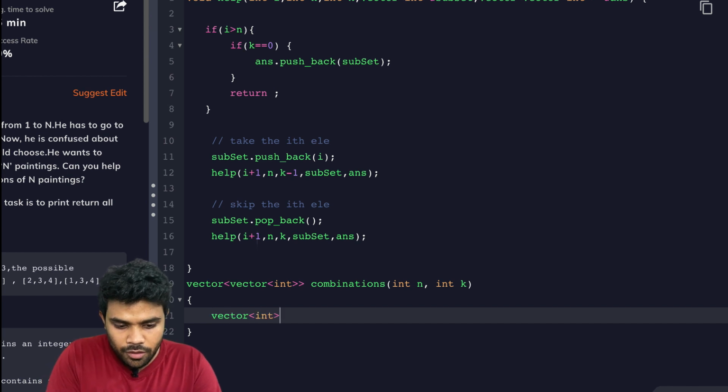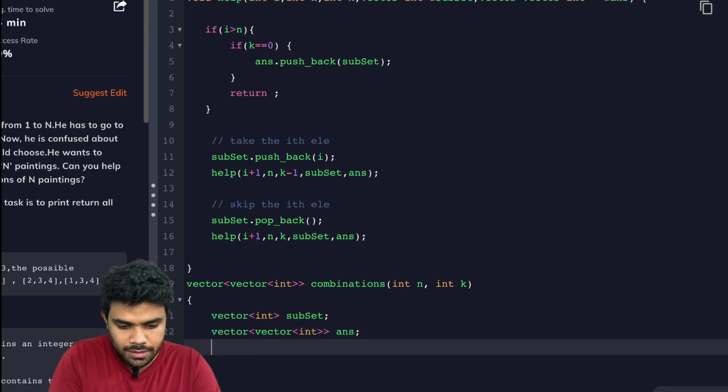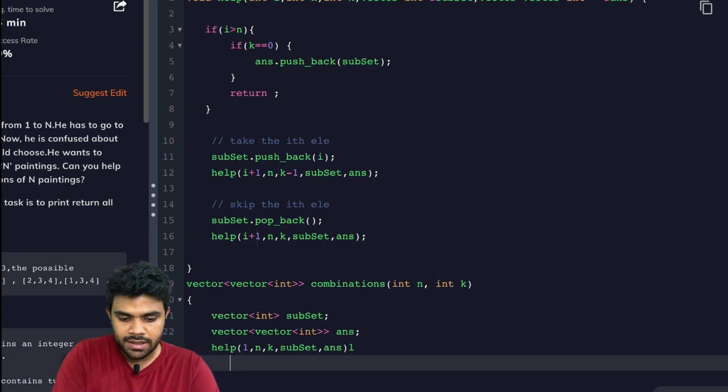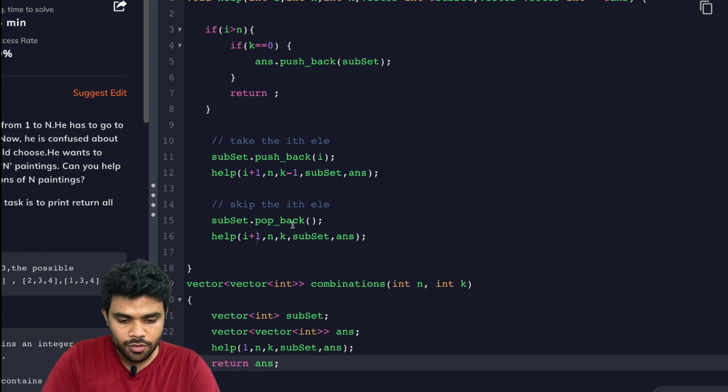Now let me create a vector of int subset and a vector of int answer. Okay, and let me call this function help. Initially passing I as 1, because we can consider all the elements from 1 to n, then k, then subset, then answer, and that's it. After this we shall return the answer from here.